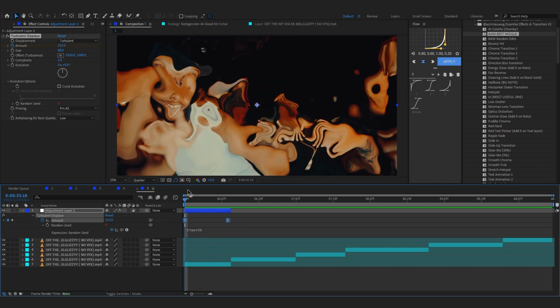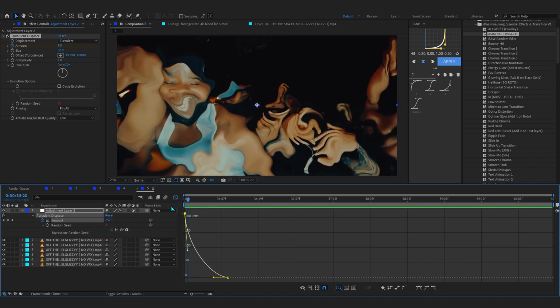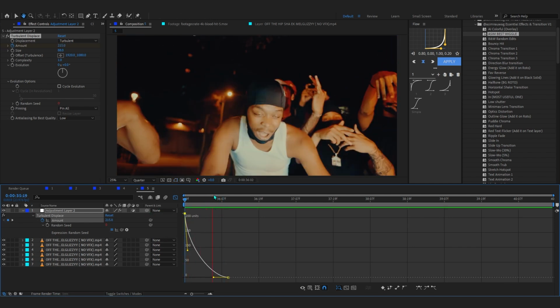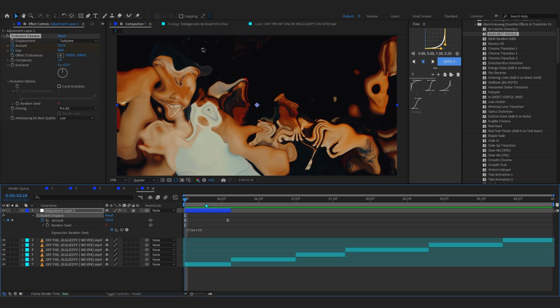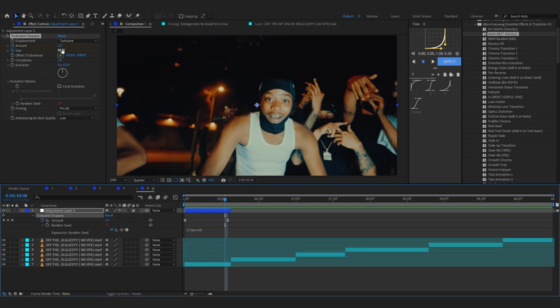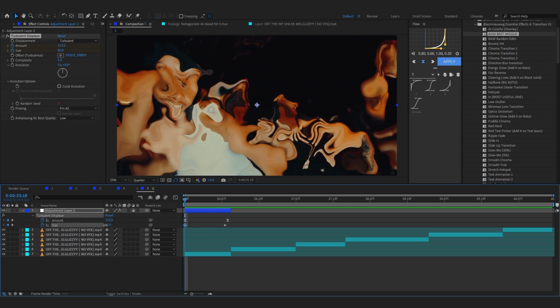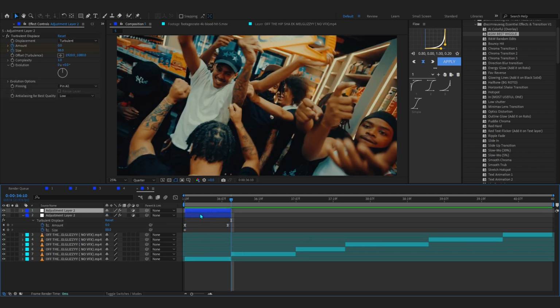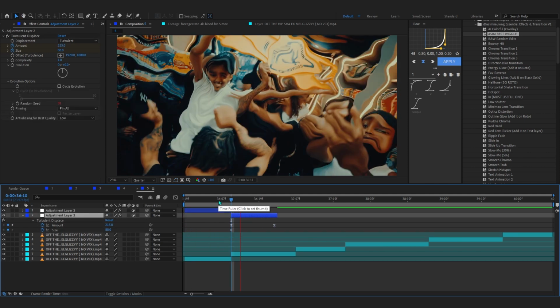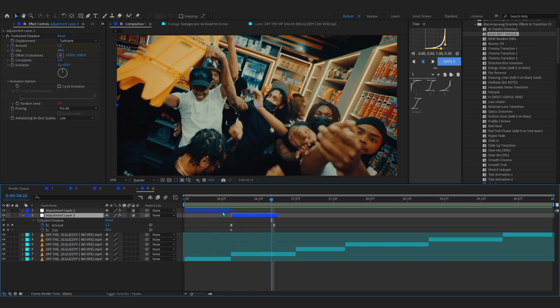You can even ease those and go into the graph and make a graph like this, so it is really subtle, but you can see we have the wiggle going on now. Then you can just hit the stopwatch on the size as well, and as it goes to the end, bring up the size so the wiggle is happening more or something like that. I don't even know, bro. Just mess around until you get something cool. And if I copy these onto our other clips, you can see we really have that wiggle going on with a simple turbulent displacement.